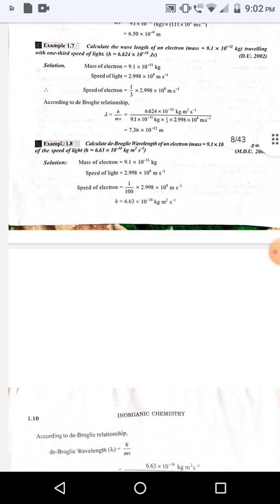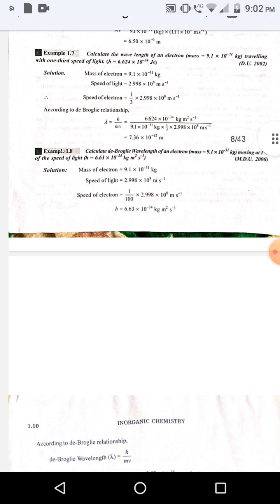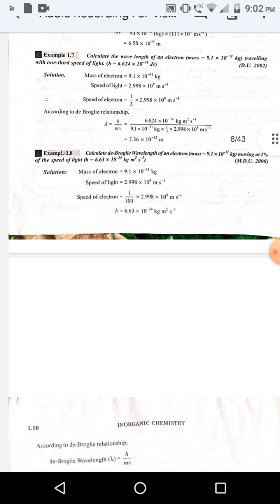Solution. Mass of electron is equal to 9.1 multiply 10 to the power minus 31 kilogram. Speed of light is equal to 2.998 multiply 10 to the power 8 meter per second. Speed of electron is equal to 1 by 100 multiply 2.998 multiply 10 to the power 8 meter per second. h is equal to 6.63 multiply 10 to the power minus 34 kilogram meter square per second.